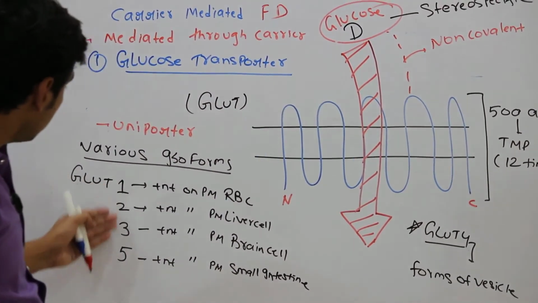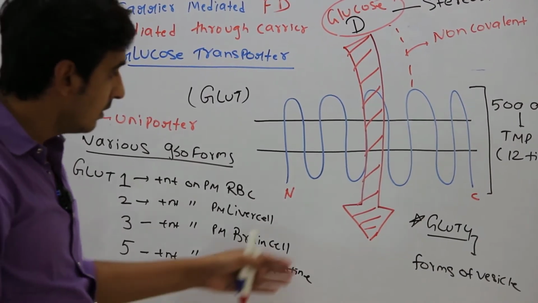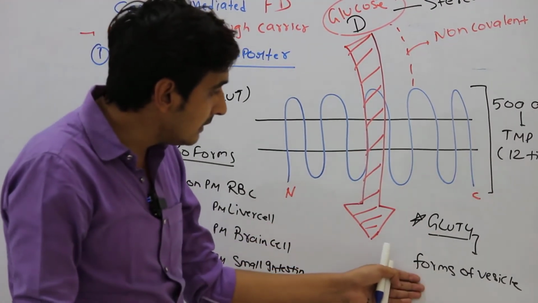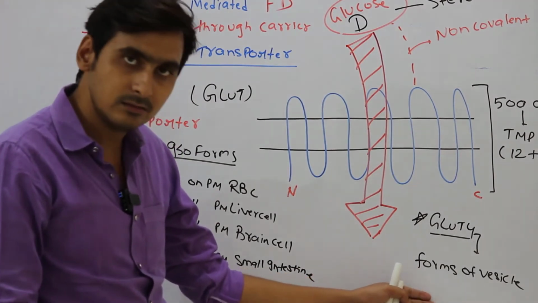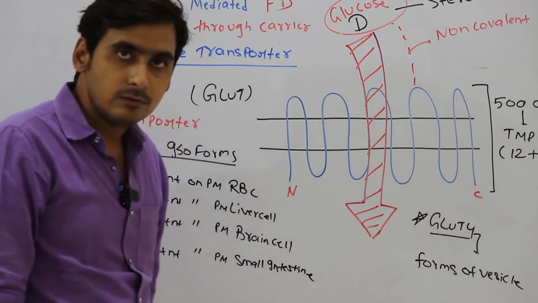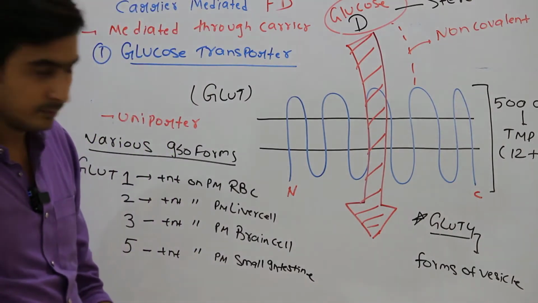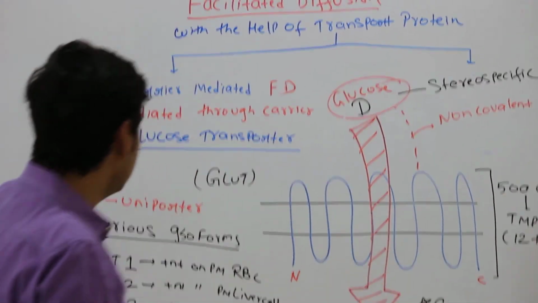Otherwise, GLUT 1, 2, 3 and 5 are directly present on the plasma membrane of various cells, but GLUT4 is present in the form of vesicles. Initially, it is present in the form of vesicles. Once you give the insulin, this vesicle will go and fuse with the membrane. So this is the carrier mediated facilitated diffusion.